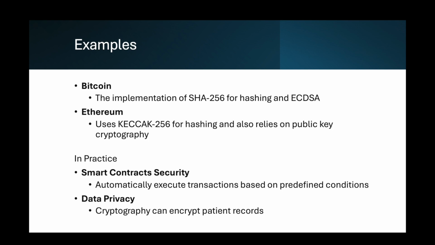For instance, a smart contract for an escrow service encrypts and secures the agreement terms, releasing funds only when those terms are met. Data privacy. In blockchain applications that require data privacy, such as in healthcare, cryptography can encrypt patient records, ensuring that only authorized individuals can access them. Cryptography not only secures blockchain technology but also instills the foundational principles of integrity, authentication, and confidentiality. Understanding these cryptographic mechanisms is crucial for anyone looking to delve into blockchain development or deployment.